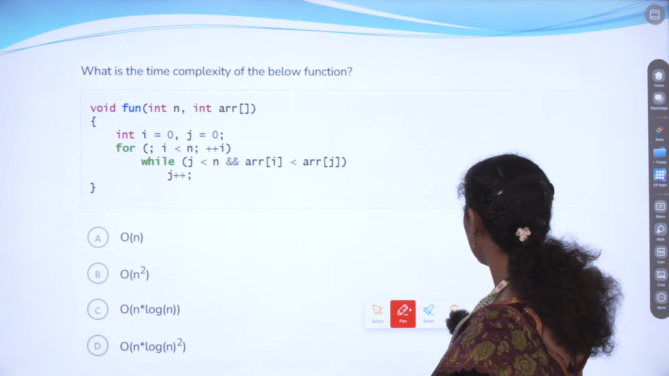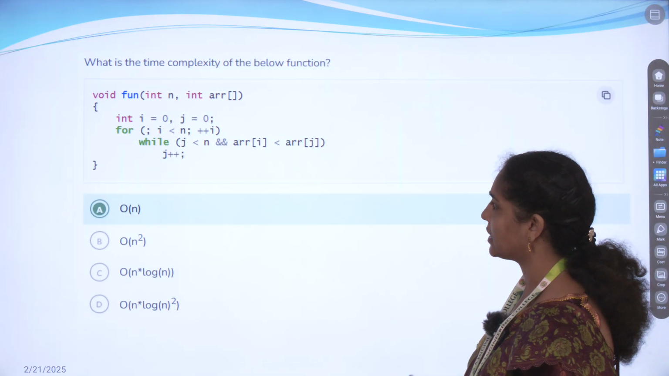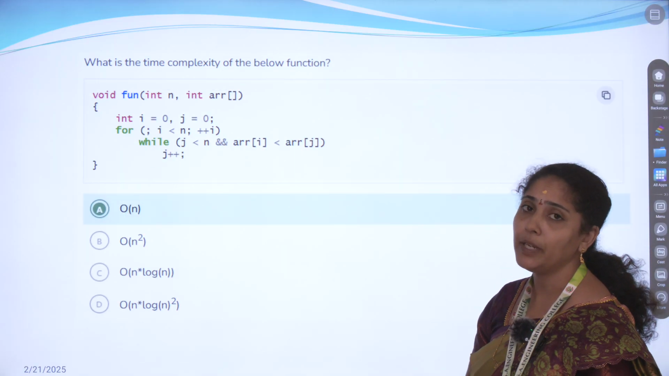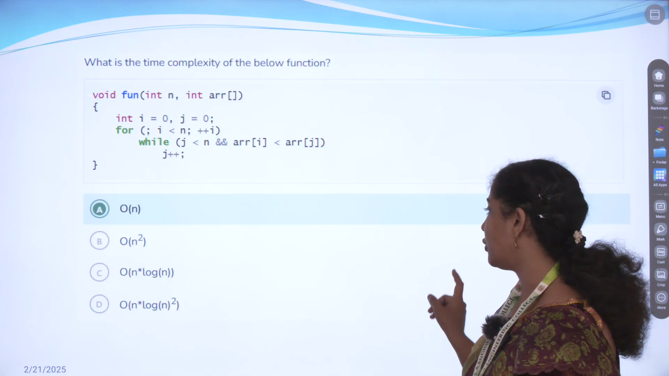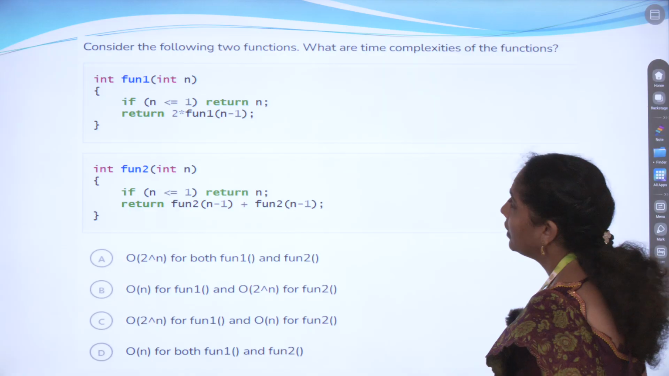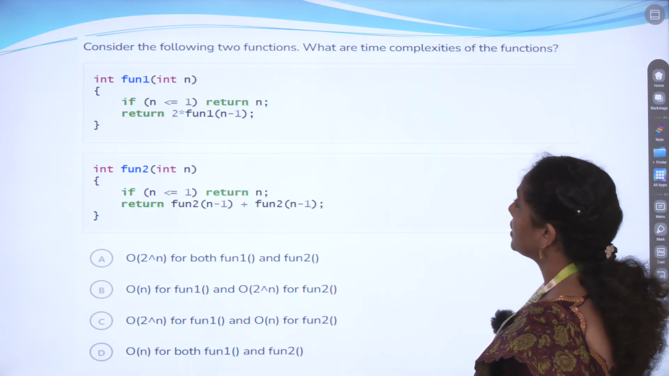Now we will see whether the answer is what. Yes, order of n time will be taken to execute. Even if it has two loops, only n time is taken for execution. Okay, so now what is the question?